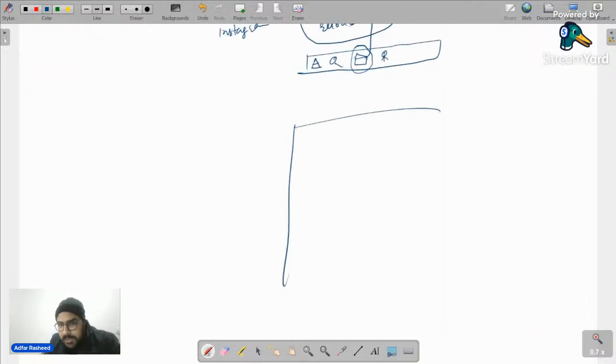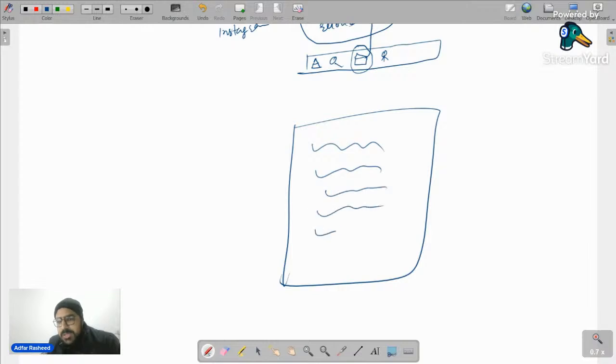Another example for the same Facebook. You are on the Facebook website and there are a lot of posts. You simply scroll down. At one point you reach the end of all those posts and there is no longer a post. Do you see that in order to see more posts, you refresh the entire page? No. It actually reloads at the bottom, and then you drag up and you see the rest of the posts. This is what we mean by single page web application.